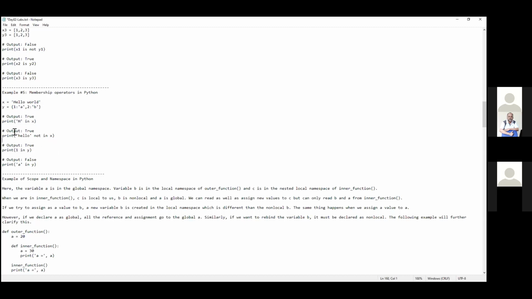Similarly, it is now checking whether hello is inside the x value. It says no, because it is also case sensitive. Instead of capital H, it is a small h here, so it is not going to find it. If you change it to capital H, it will say true.